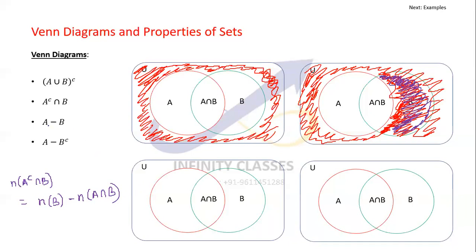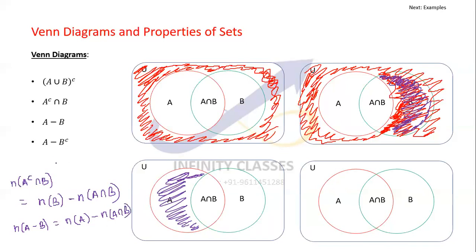I've already explained A minus B, but I can explain again. A minus B is all the elements of A but not including B, so it would be this portion, which can be easily found as n of A minus B is n of A minus n of A intersection B.